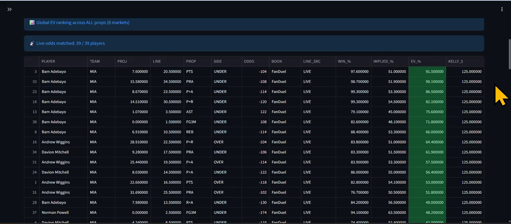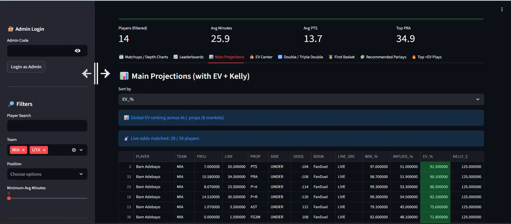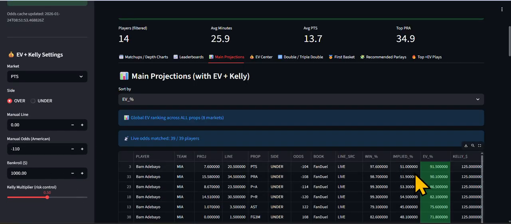This is a bankroll management system, okay? It's going to teach you how to manage your bankroll. Down here you're going to see bankroll management. Right here, 1,000. Over here, Kelly percentage, 125. So let's say I'm just starting with a $25 bankroll, and I want to build my bankroll. This is how much they're telling you to bet.